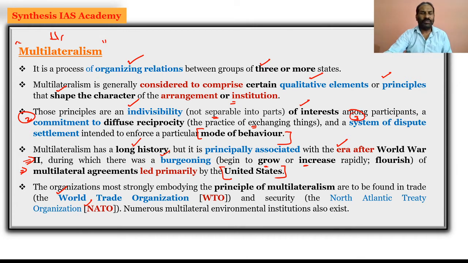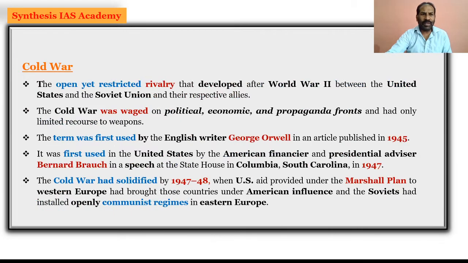So now we have looked at what is multilateralism, and now we will focus on the Cold War. So definitely when we are talking about the Cold War, this was a rivalry that developed after the World War II, and that was between the United States and the Soviet Union. So it is between the United States and Soviet Union, and also their respective allies.